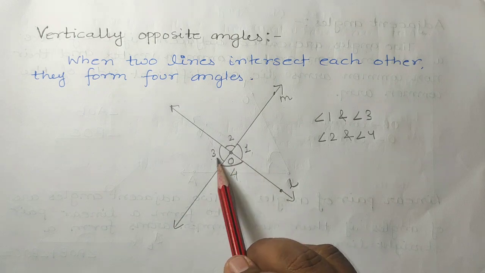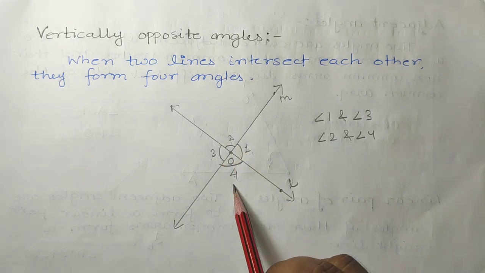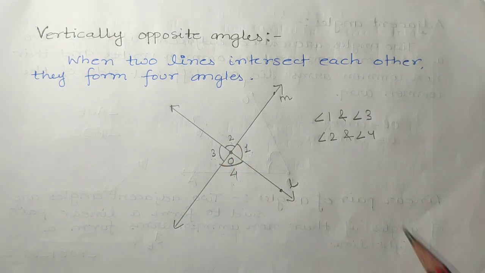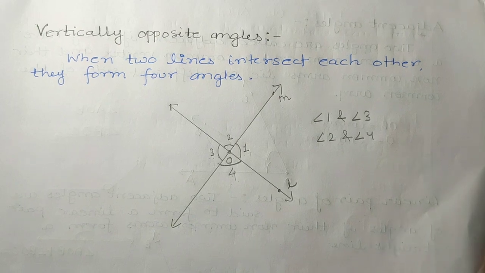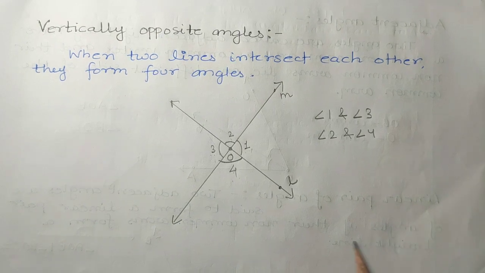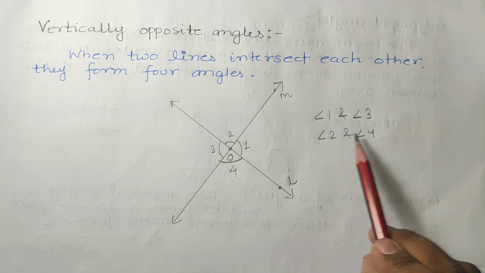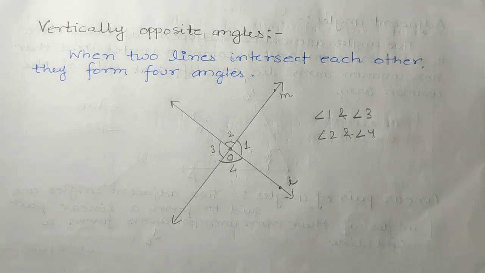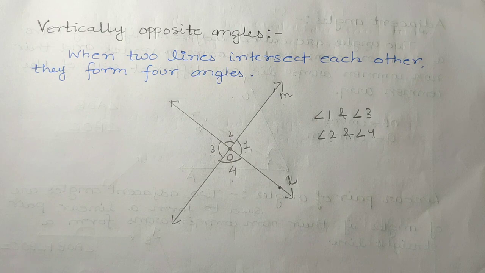Later in the chapter, we'll see that these vertically opposite angles are equal to each other. We'll prove it later when we see the questions related to vertically opposite angles. So this is how you can understand vertically opposite angles.